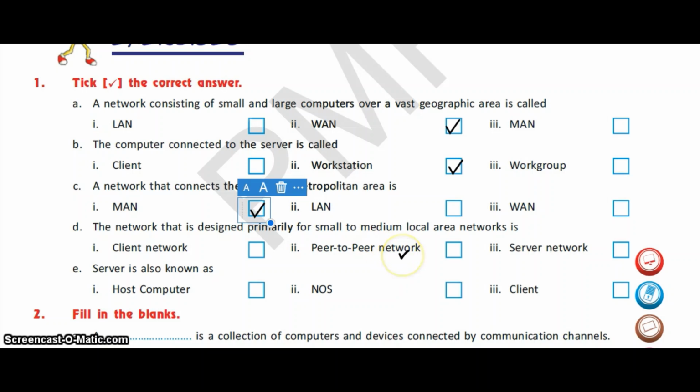And peer-to-peer network is basically for a small to medium local area network. So it will be peer-to-peer type of network. Now, next one: server is also known as host computer, NOS or client, and the answer is a host computer.